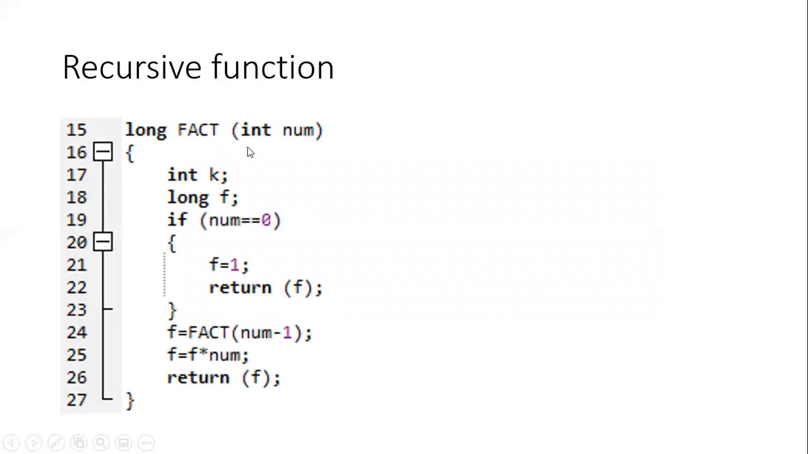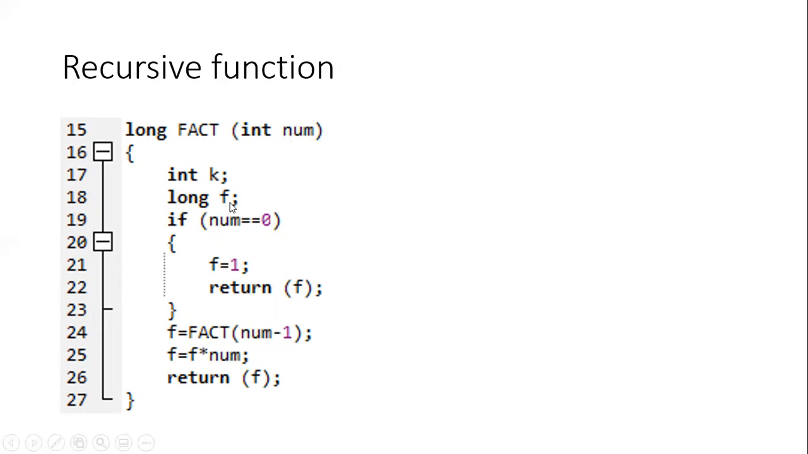Okay. So let's take this good example here. First I will discuss the function, then we will think about the main function. So now here we have a function called fact. Fact is the function name. The function uses one integer variable called num as an argument into the function. Then locally it is using k and f also, as a long data type.